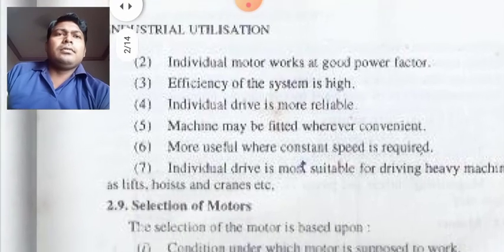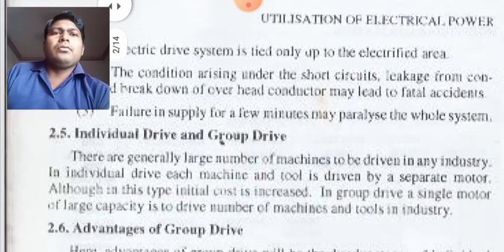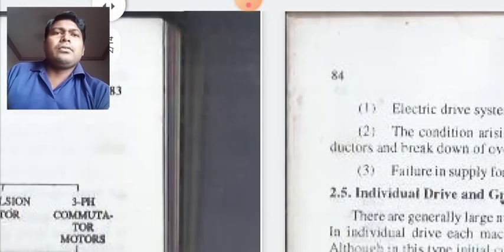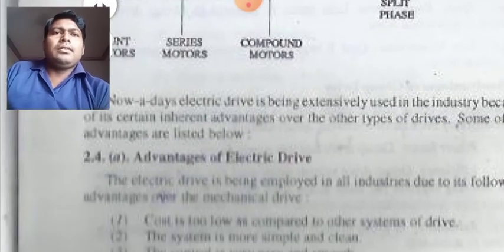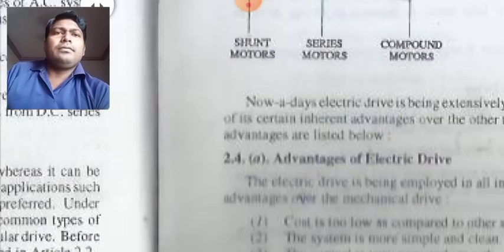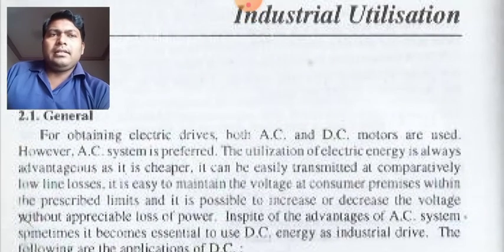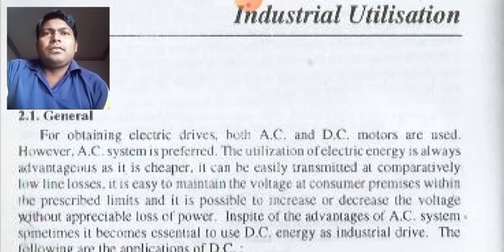So today we have discussed individual drive and group drive and the advantages of group drive, and before starting individual and group drive, we understood the types of motor also. We also understood the advantages and disadvantages of the electric drive, and in the introduction part we were also made aware of selecting an AC or DC motor, and the type of use we have with the kind of motor which we will use.